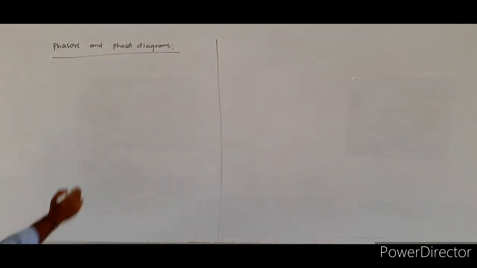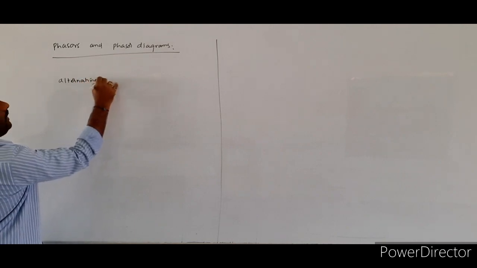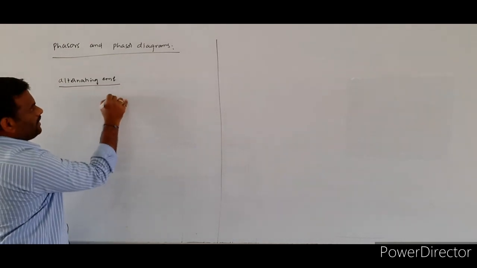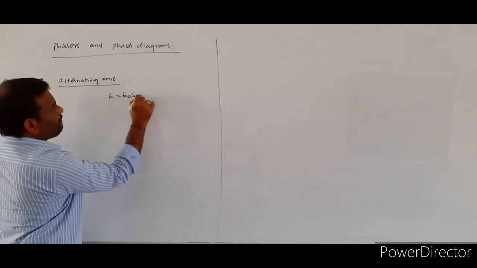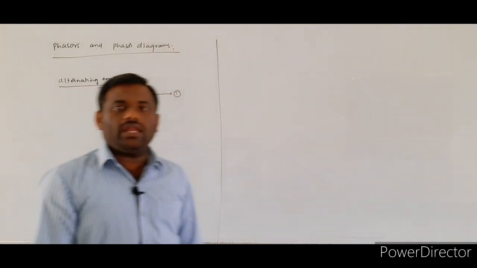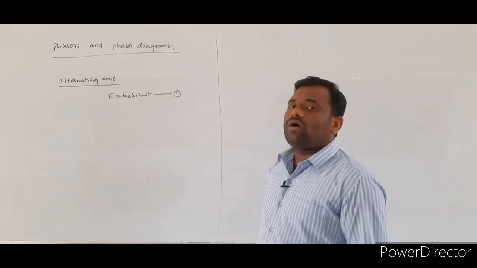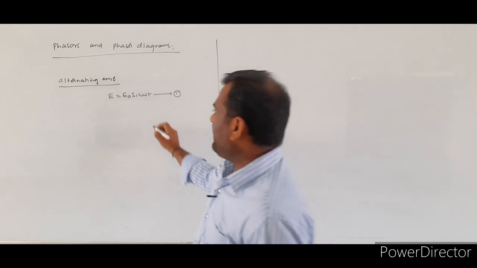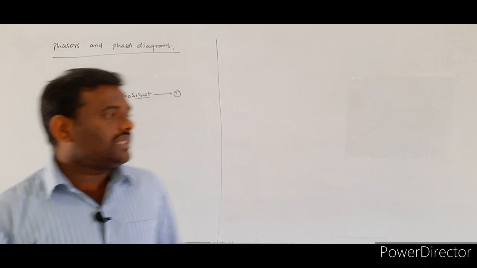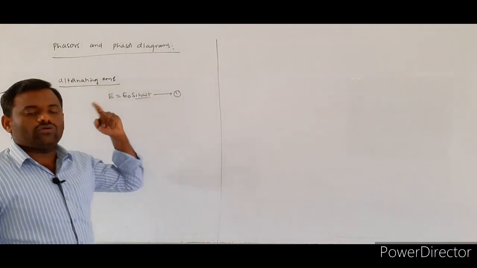So I am assuming the alternating EMF applied to any one of the circuits will be taken as E is equal to E naught sin omega t, since we are discussing alternating current, where the EMF value changes sinusoidally with respect to time.